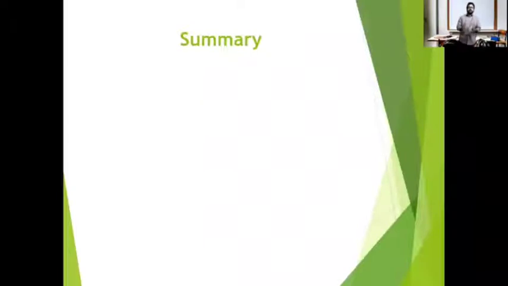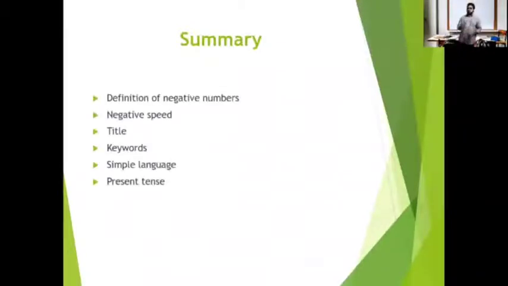Okay, next one. Now I want you to write what we have just learned today in your notebook. But there are some key points that you should write. Let me tell you the remaining points. See, first of all, you have to write the definition of negative numbers. What is a negative number? You have to write that. The next point is negative speed. What is a negative speed? You already know that. We have learned that in our previous class.